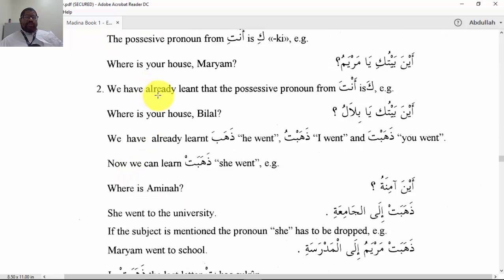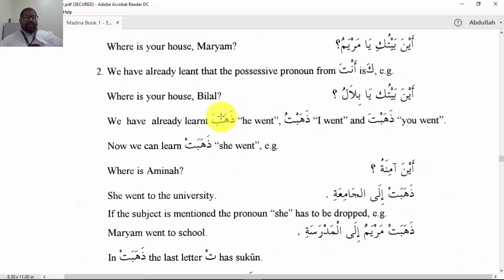Number 2, we learned the possessive pronoun again for the masculine. I just explained that as an example in number 1, when I gave you the example for baytuka or baytuki, ya Ahmed. And here they're using the same example for Bilal.